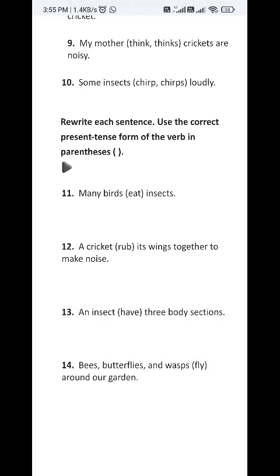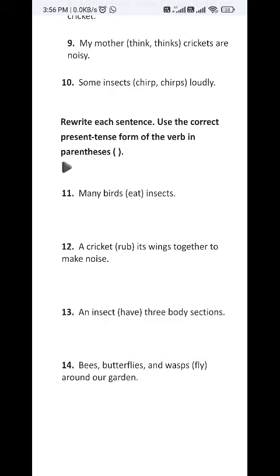What is the number of the subject? Singular. Verb will also, no, sorry. What is the number of the subject? Plural. You are correct, it is plural. So if the subject is plural, then the verb will also be plural. So we have to write there only eat without any s. Many birds eat insects. You cannot write eats, you have to write eat, because